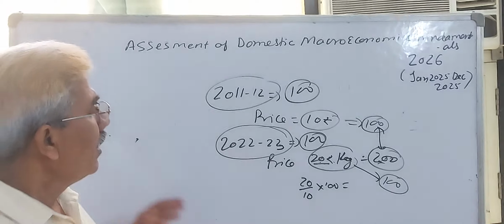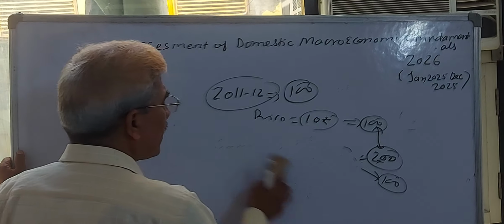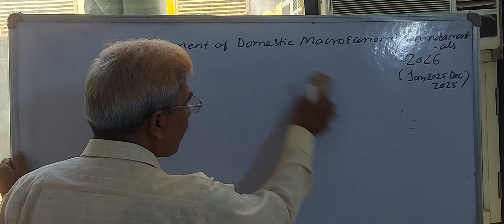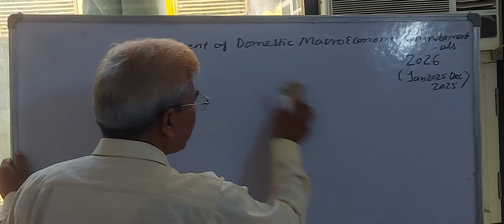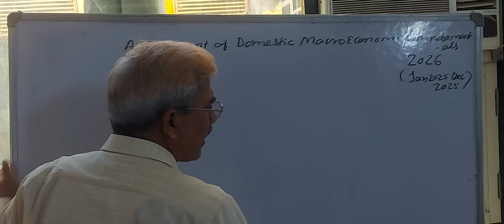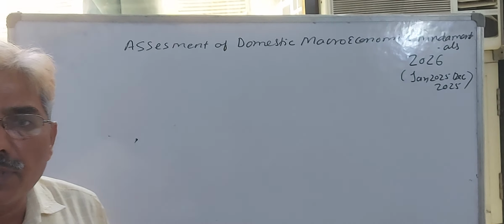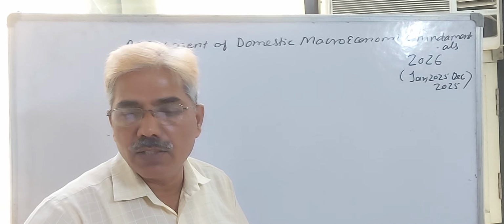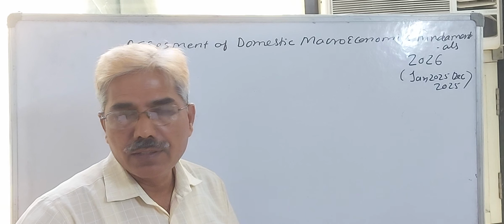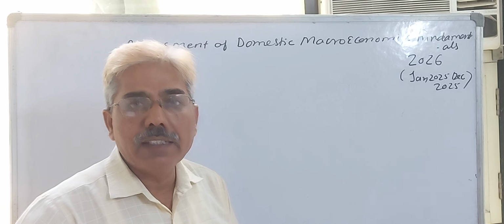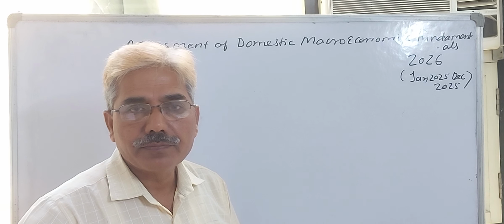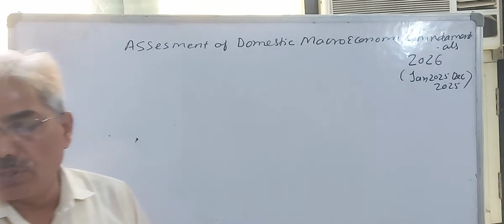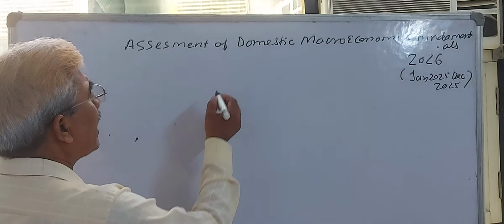Now, two points I have discussed under this topic. Number first, what is disinflation? Number second, what is the meaning of base effect, which is very important for your understanding. Now the third point: there are different credit rating agencies. These credit rating agencies, as I told you, include Standard and Poor's, S&P.